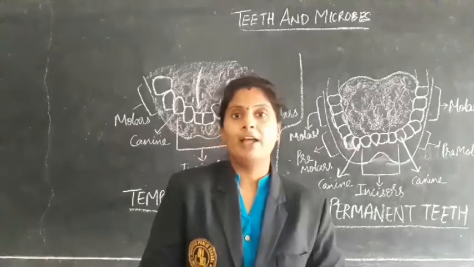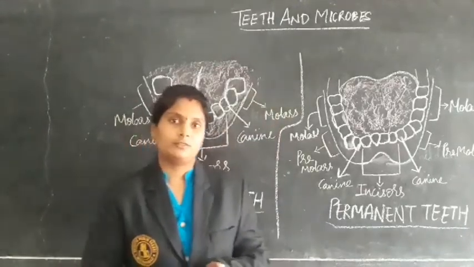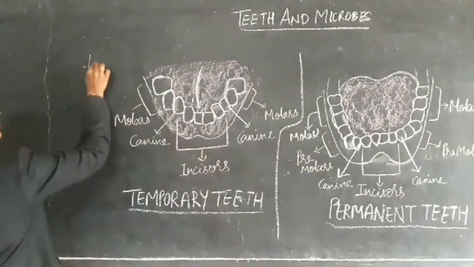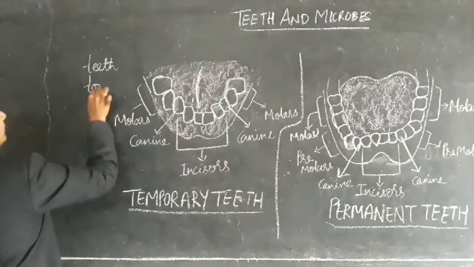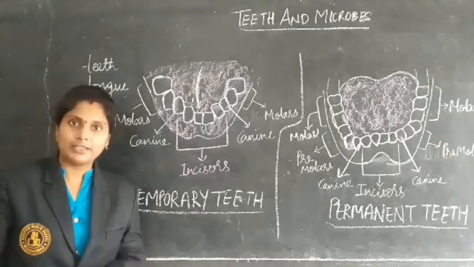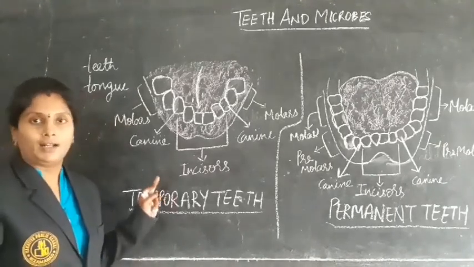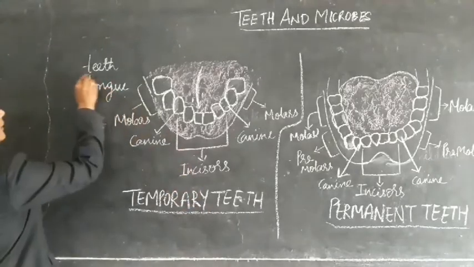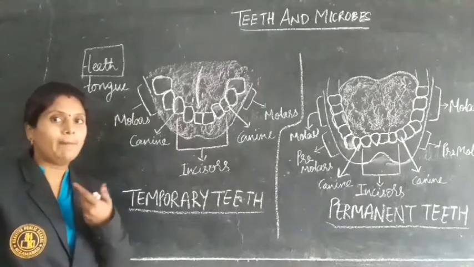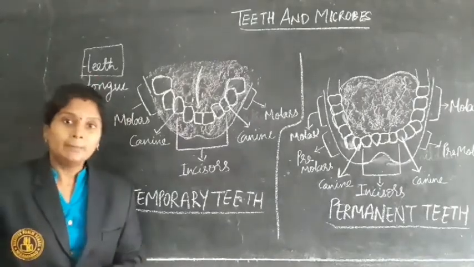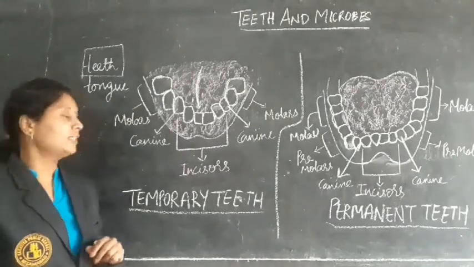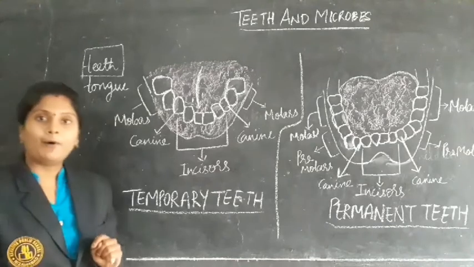Yes, so if you open your mouth, what can we see inside our mouth? Yes, we can see teeth and tongue. In your lower classes, you have already studied about the teeth and tongue. Teeth give shape and structure to our face. To give shape and structure, teeth are very important. If there are no teeth, we don't have any proper shape to our face. So the tongue is also important.